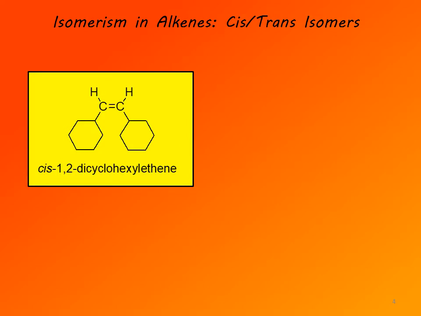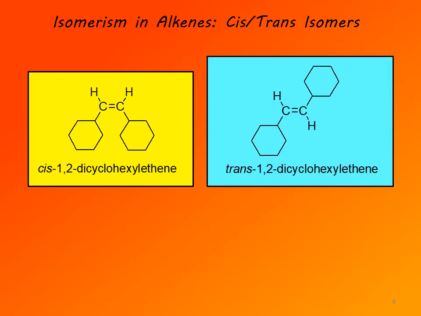The cis isomer of an alkene has identical or similar substituents on the same side of the double bond. So this is an example of cis-1,2-dicyclohexyl ethene. The trans isomer has similar or identical substituents on opposite sides of the double bond.